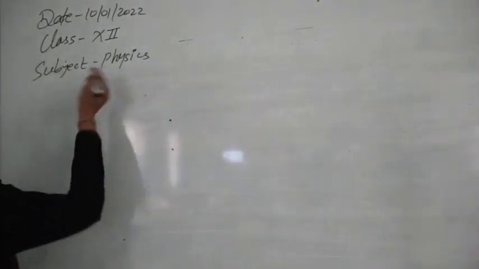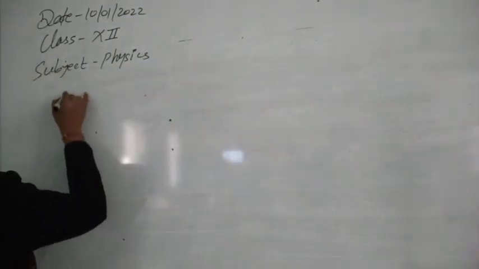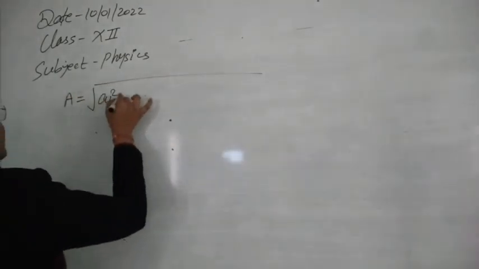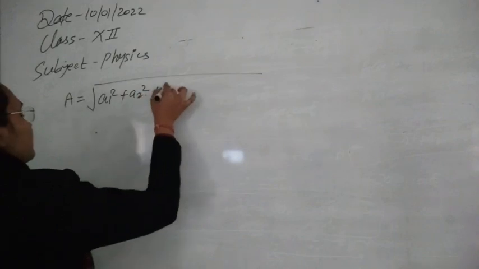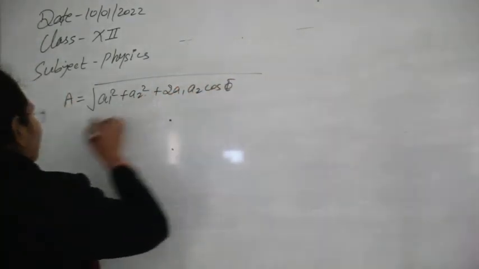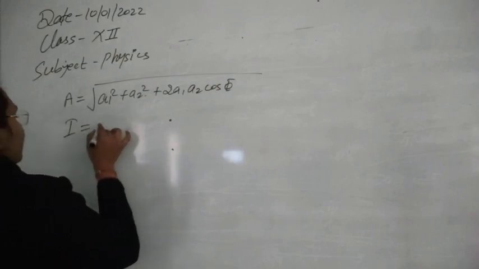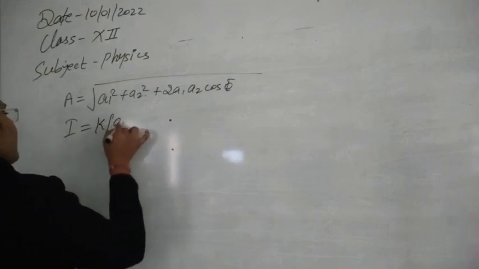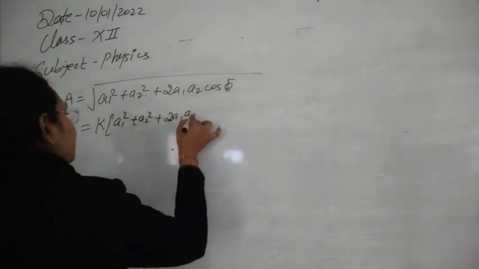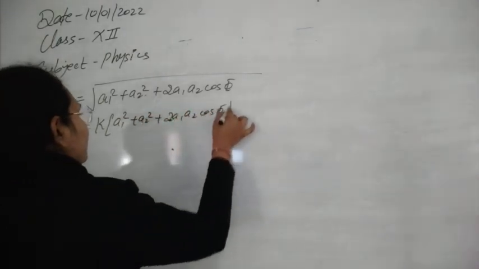So now the first one here, the amplitude that we have written, was the root of a1 square plus a2 square plus 2 times a1 a2 cos of phi, then I, that is k times a1 square plus a2 square plus 2a1 a2 cos of phi.